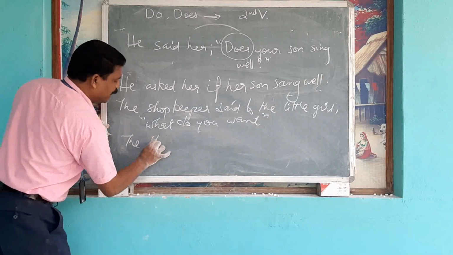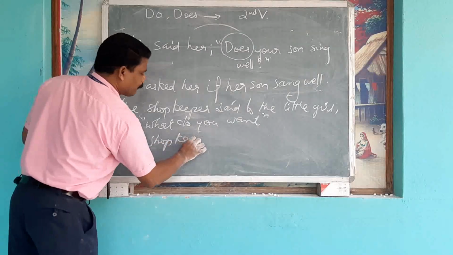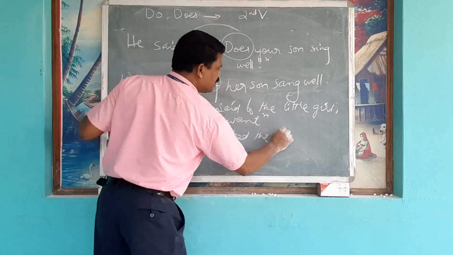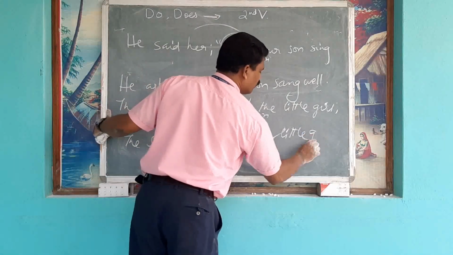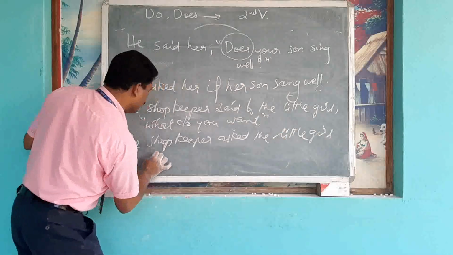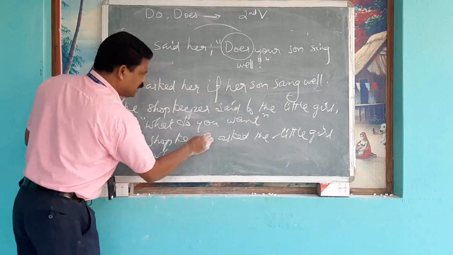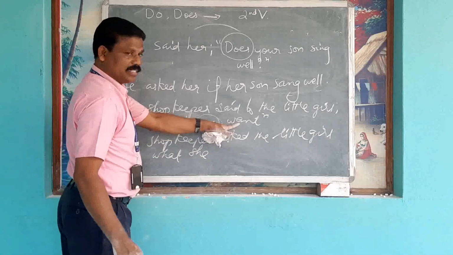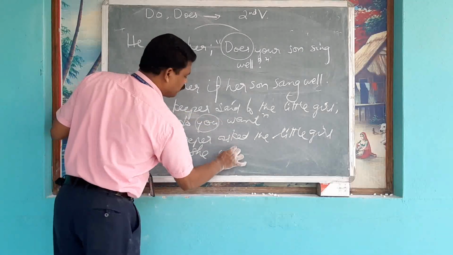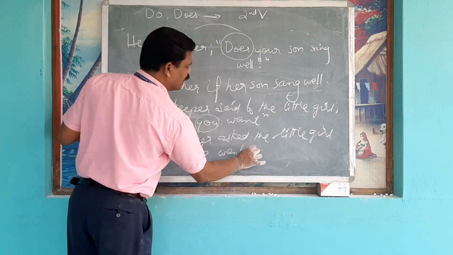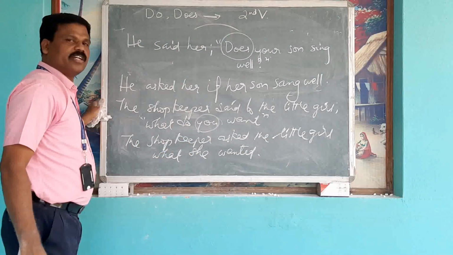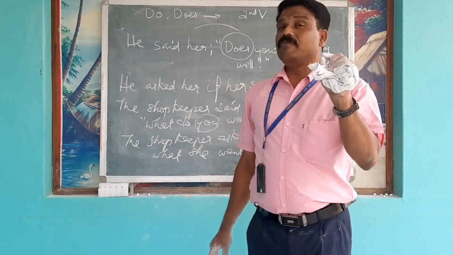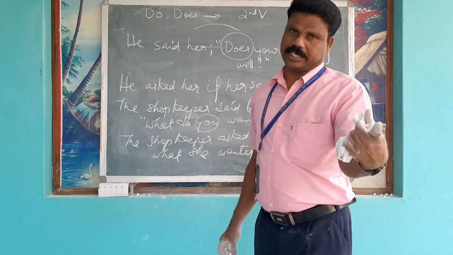The shopkeeper asked the little girl, question word what? After question word, subject, you, she, want, do है तो second verb, wanted. Did you get it? अगर sentence के अंदर do or does है तो the verb will be changed into second form.